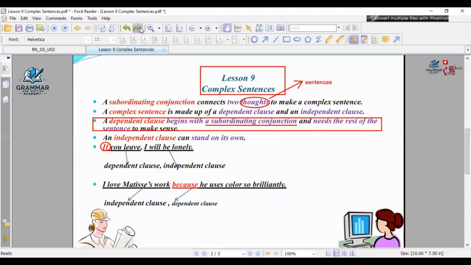I love Matt's work because he uses colors so brilliantly. In this sentence, in this complex sentence, I'm going to ask you to let me know the dependent clause from the independent clause. Don't care about that. You have to care about only one thing, to find the conjunction first. So what is the conjunction here? The conjunction here, it's because, mister. It's because.